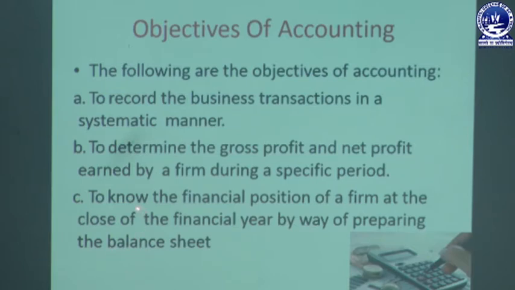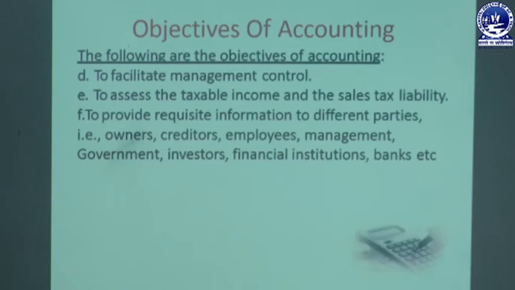Then the third one is to know the financial position of the firm at the end of the financial year by way of preparing the balance sheet. After preparation of the income statement, the business must prepare the position statement. That position statement shows the financial position, or the health, of the firm relating to a particular financial year, and that position can be known by preparing a balance sheet, taking into consideration the assets, liabilities and capital.